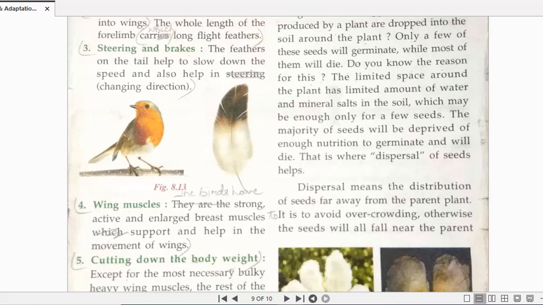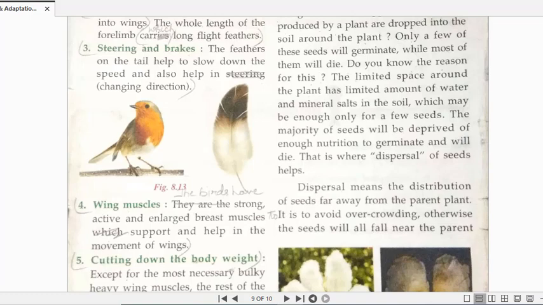So dispersal का भी एक बहुत बड़ा importance है. Dispersal of seeds is very, very important, क्योंकि अगर सारी की सारी seeds, as I told you, fall just near the parent plant and all these seeds start germinating, most of these seeds will not germinate, they will die because of the unavailability of water, minerals, sunlight even will not be available if they are growing under the plant only.